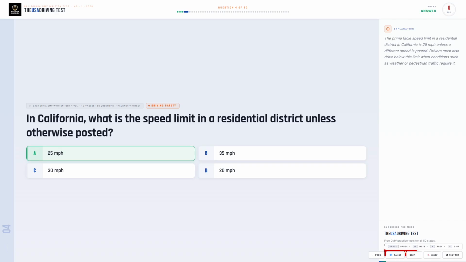The correct answer is A, 25 miles per hour. The prima facie speed limit in a residential district in California is 25 miles per hour unless a different speed is posted. Drivers must also drive below this limit when conditions such as weather or pedestrian traffic require it.